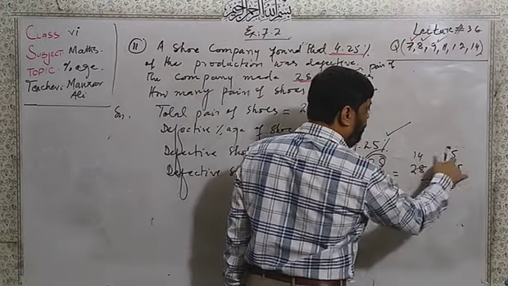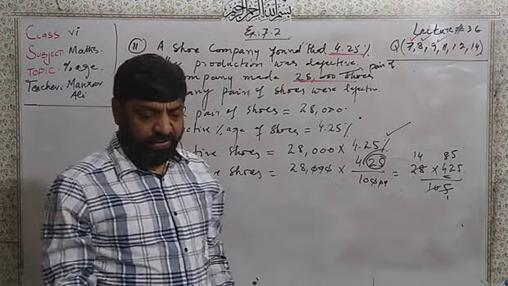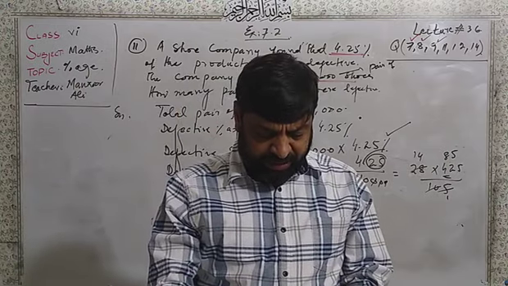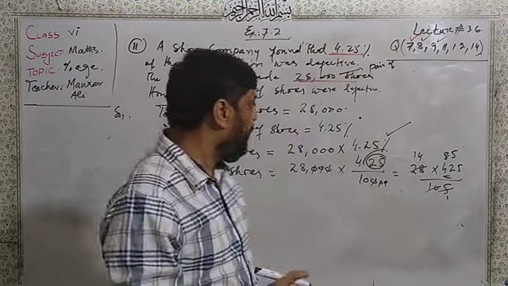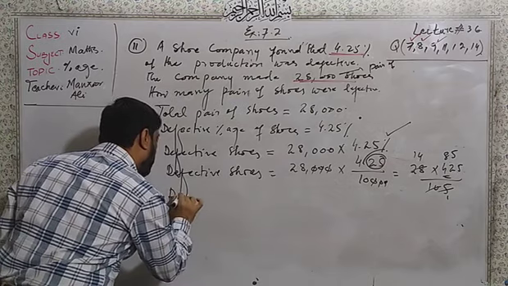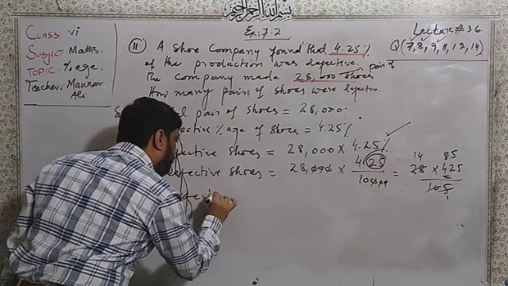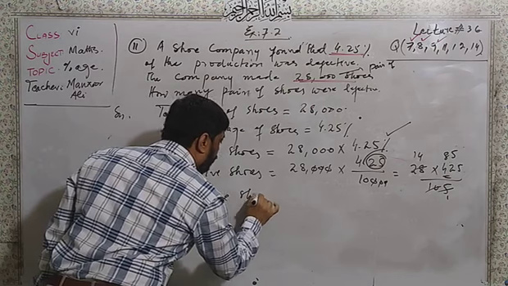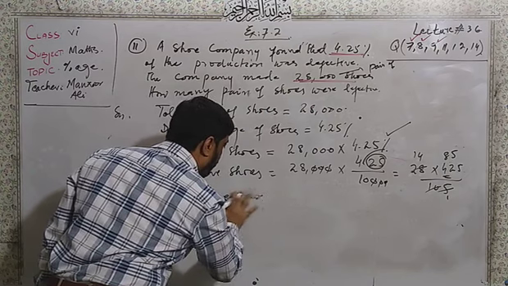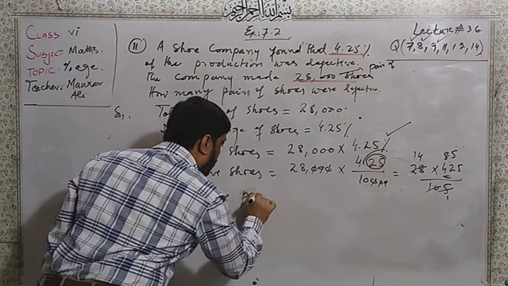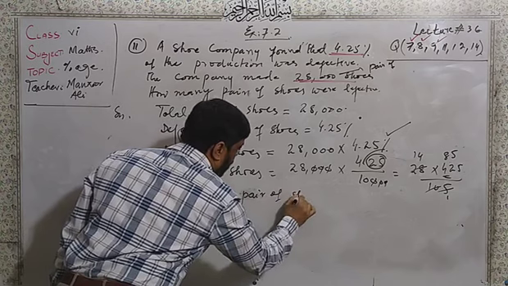Now here 14 multiplied by 85. 14 multiplied by 85, we will get the defective pair of shoes.